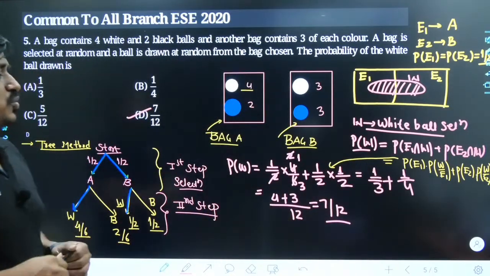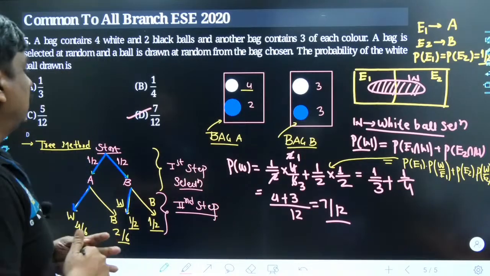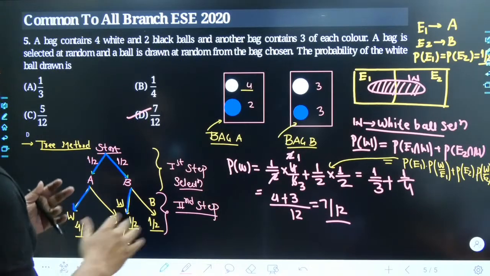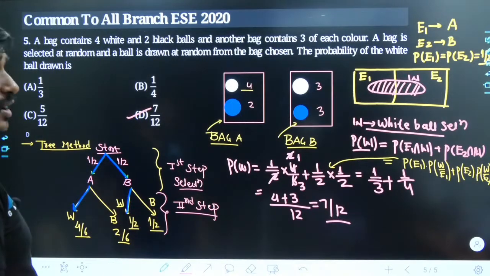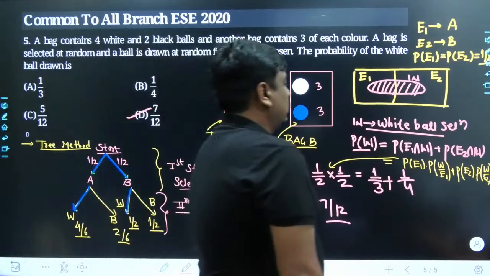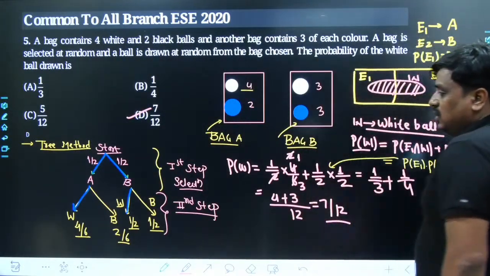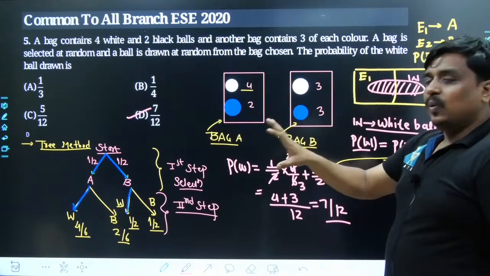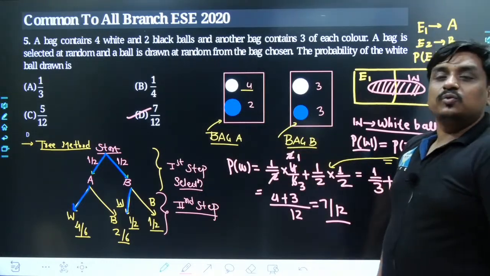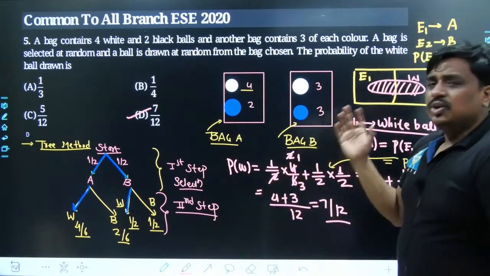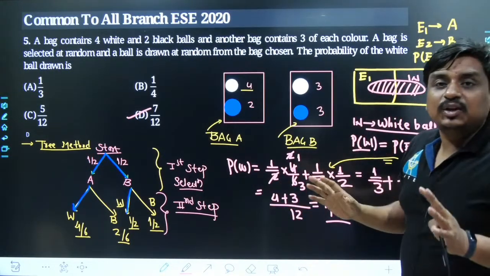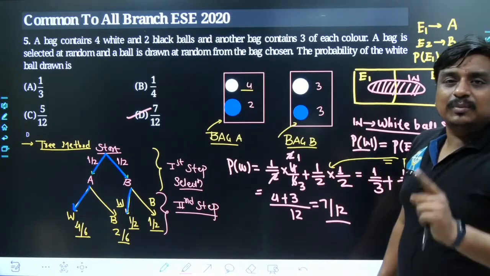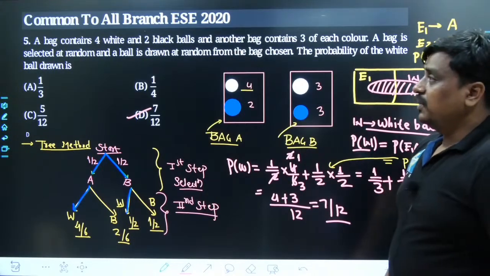So I would request each one of you, you can use the tree methodology, or you can use the method of Bayes theorem. I would expect each one of you to be thorough in both. Because if a problem like the one that came this year comes, you require thorough knowledge of the tree. Otherwise, you would not be able to smash that problem out using Bayes theorem. I'm not saying you will not be able to solve that problem at all using Bayes theorem, but using it, the problem was a bit difficult.